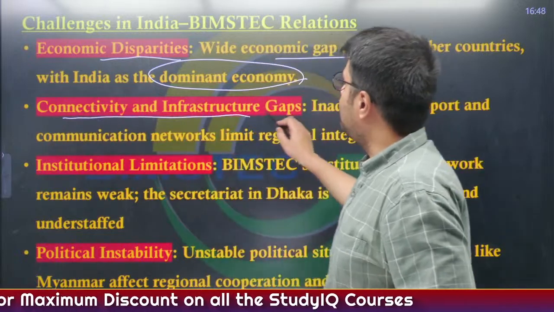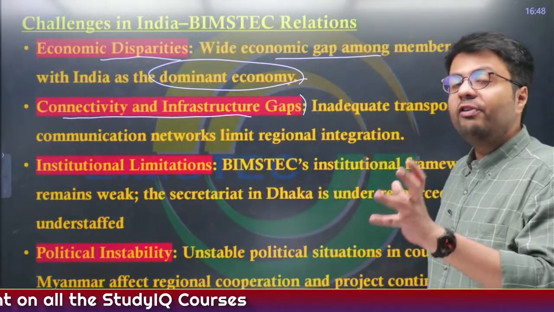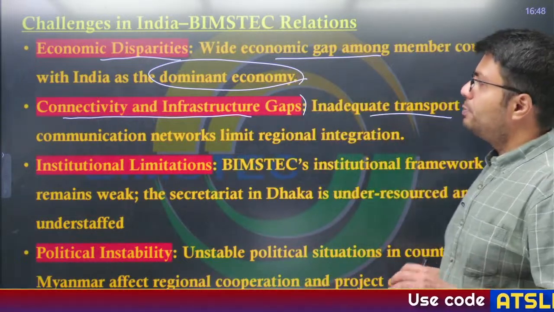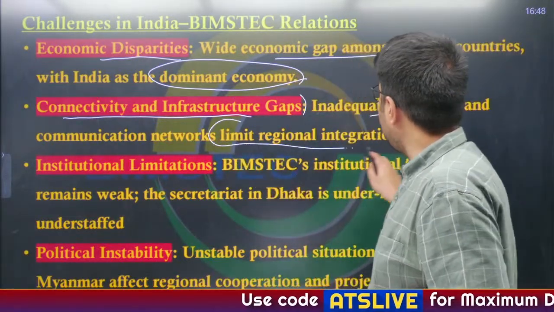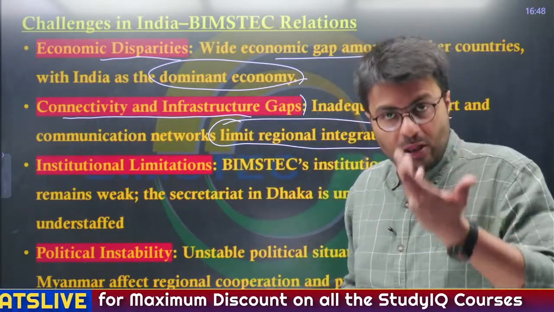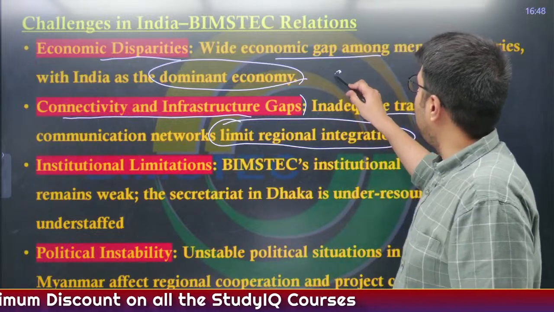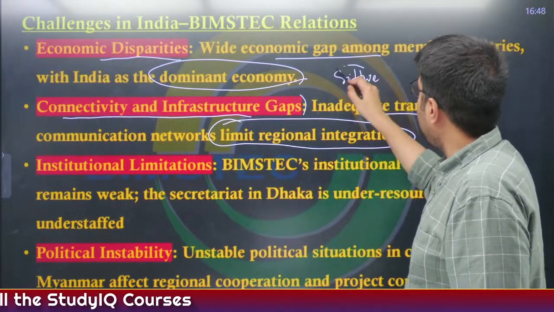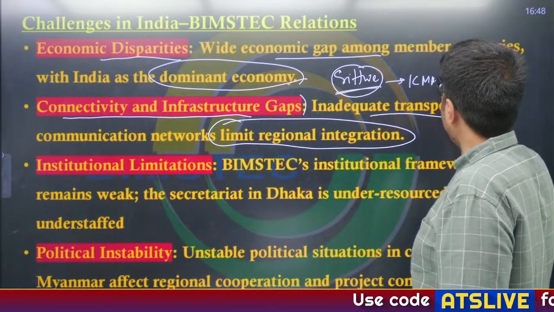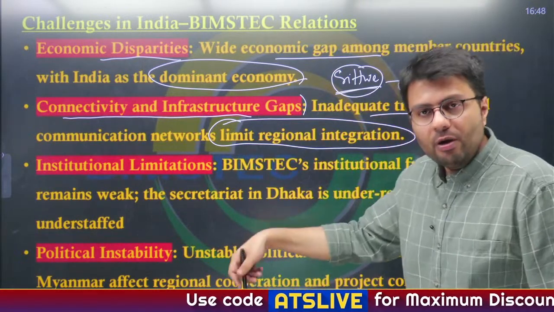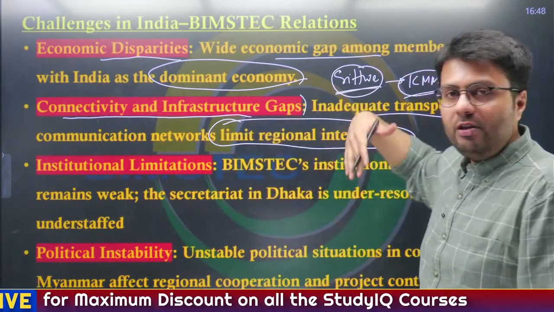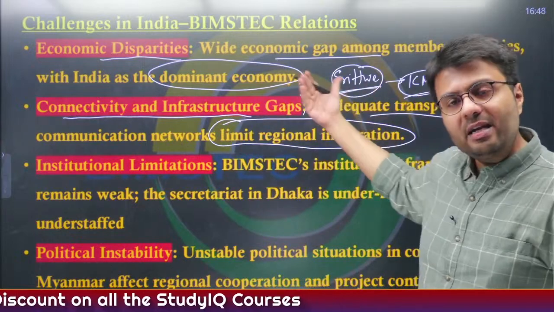Similarly, there is an absence of connectivity and significant infrastructure gaps among the member states. There is an inadequate transport and communication network which limits regional integration. Now, India wanted to increase its connectivity with the northeastern states. So, for that, it tried to develop Sittwe port, which is located in Myanmar. But this project, known as the Kaladan Multimodal Project, has not been completed even now, and this highlights that because of significant infrastructure gaps, even well-intentioned projects have not seen completion.